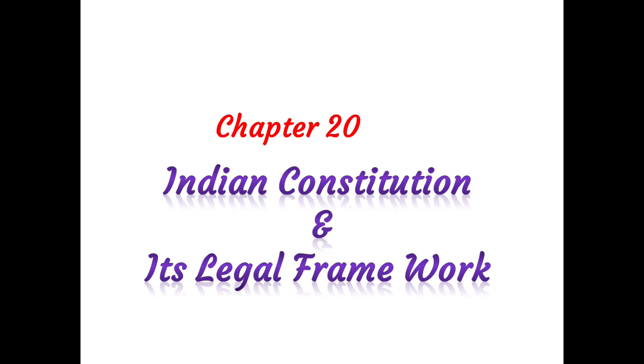However, teacher says once again, for this exam, you have 6 chapters: agriculture, manufacturing, human resources, Indian Constitution and its legal framework, secular vision of the Constitution, and government and economic development.